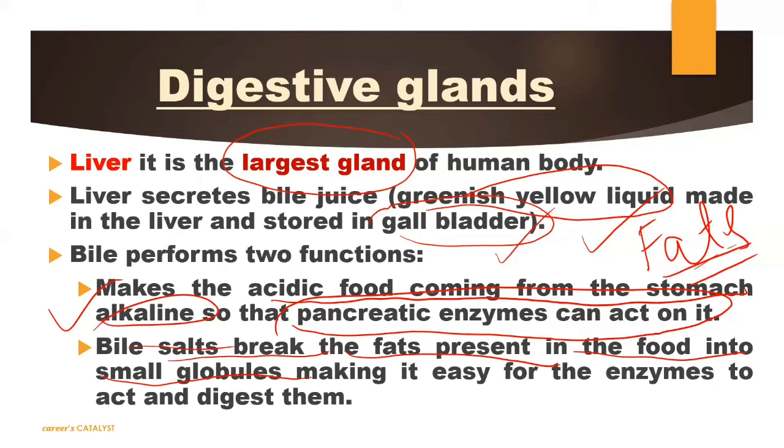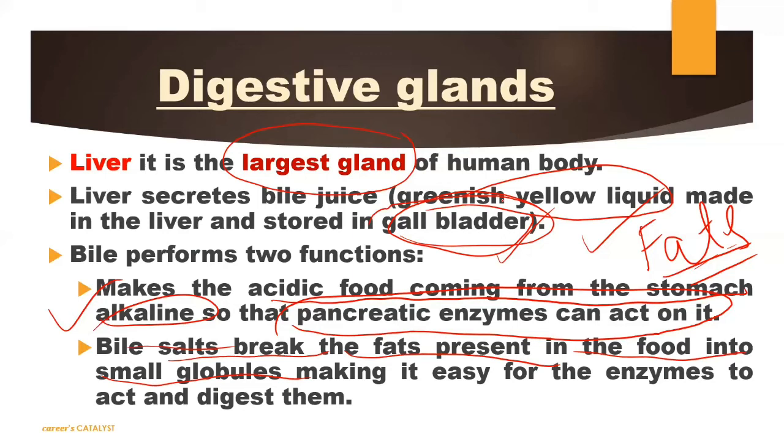अभी मैं आपको interesting fact बताना चाहती हूँ about this. The substances that the liver releases are actually stored in the gallbladder, and in the gallbladder they receive the bile juice from the liver. After that, it is concentrated. It stores it, concentrates it, and whenever it is required, it will get transferred to the small intestine, because in the small intestine this digestive gland will release its juices for further digestion.